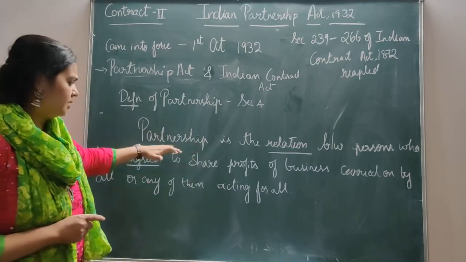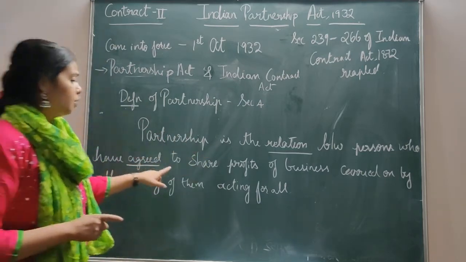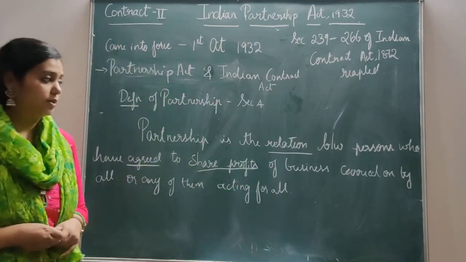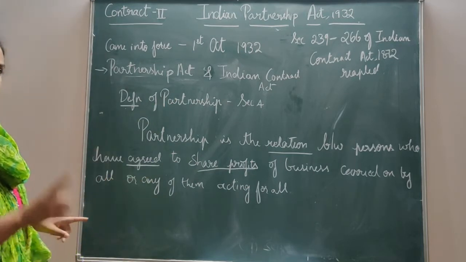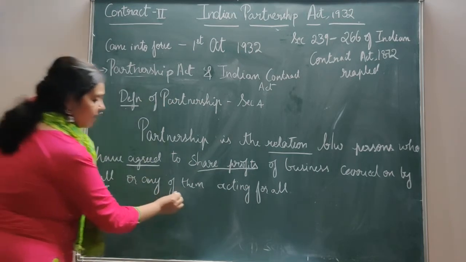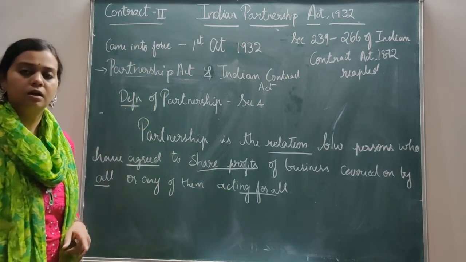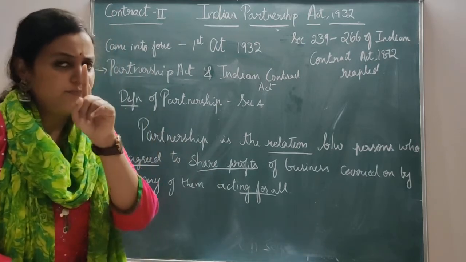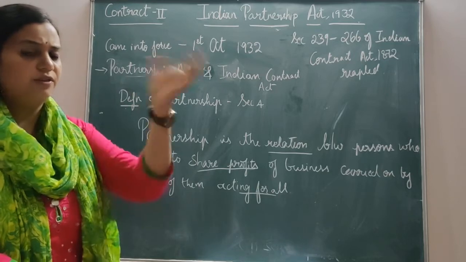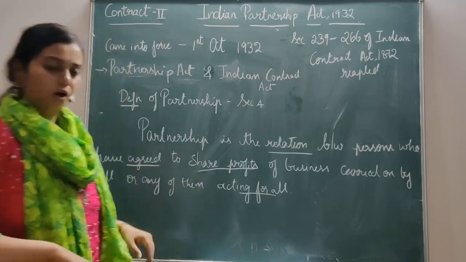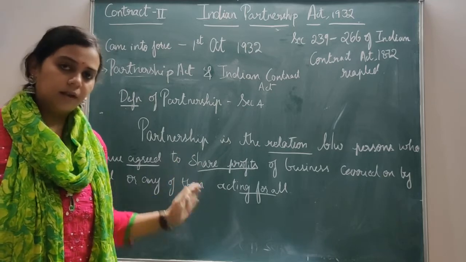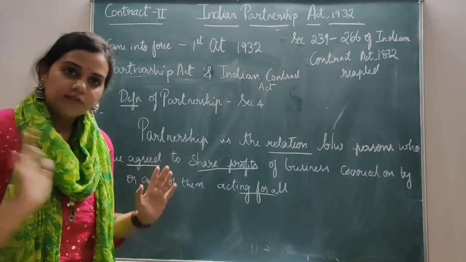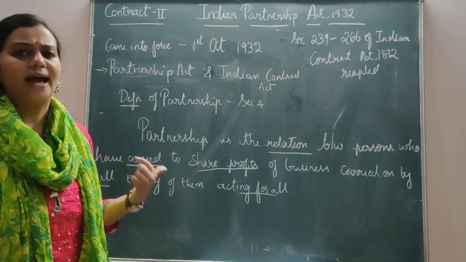Is that enough for your partnership? No, there is something further: to share profits of business. They have agreed to share the profits of business carried on by all, or any one of them acting for all. The last point says that the business can be done by one person only on behalf of others, acting for all, or it can be done by the number of persons who are there in that particular agreement. All of them can do the business, or one person who is acting on behalf of all.